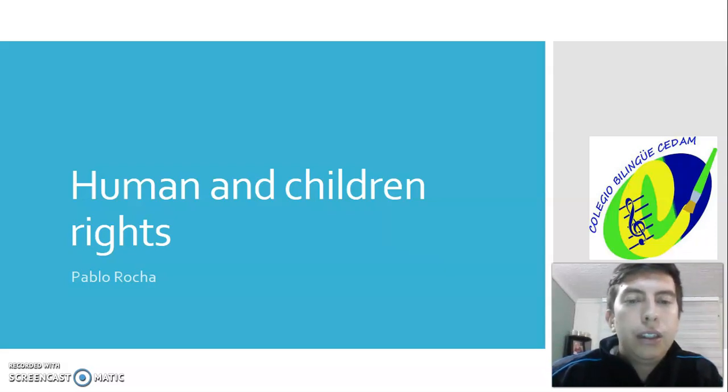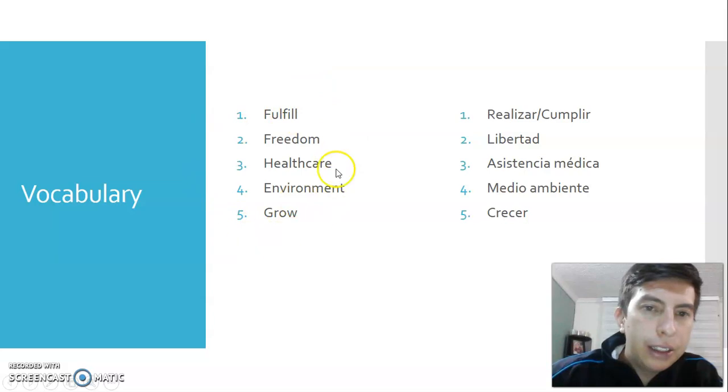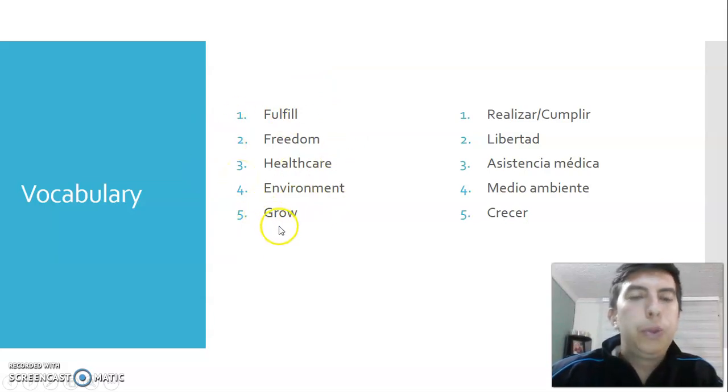Okay, so let's remember, guys, a little bit about the vocabulary we are going to see. Fulfill, realizar o cumplir. Freedom, which is libertad. Healthcare, which is asistencia médica. Environment, which is medio ambiente. And grow, which is crecer, okay? So you have to put this vocabulary in the notebook. Don't forget to do that, okay, guys?